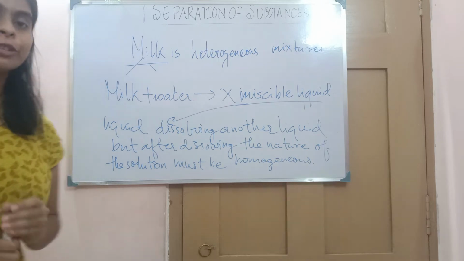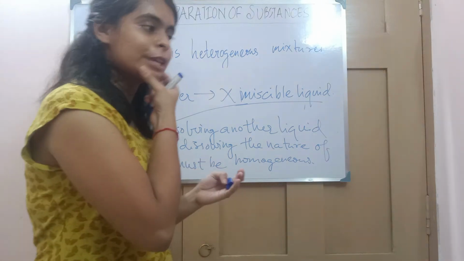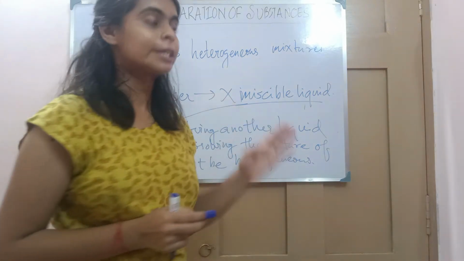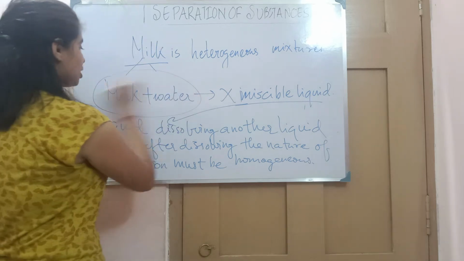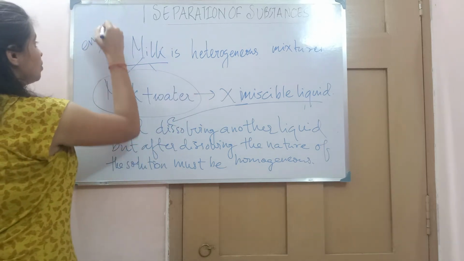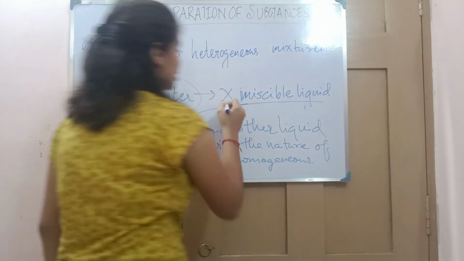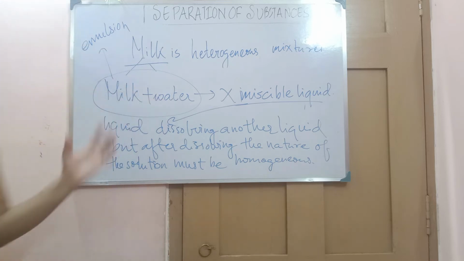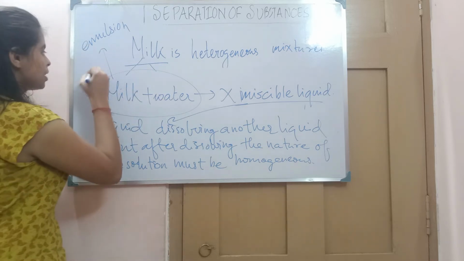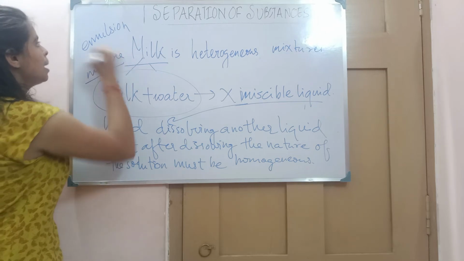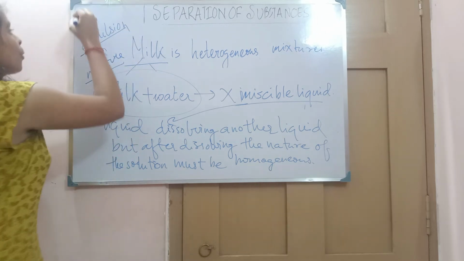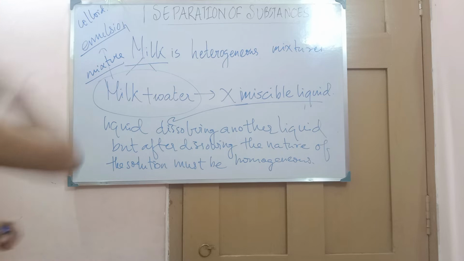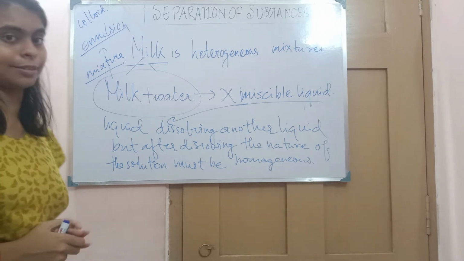This is a confusion that most of the students have made a mistake about, that milk is a miscible liquid, but milk is not a miscible liquid. I must say the milk and the water form an emulsion. Then it is neither miscible nor immiscible. The mixture that has been formed is called an emulsion, or we can say a colloid. Remember the colloid in heterogeneous mixtures? That is emulsion, which comes under colloids.